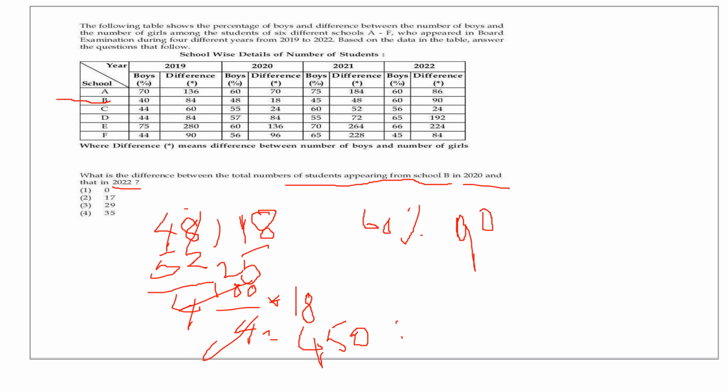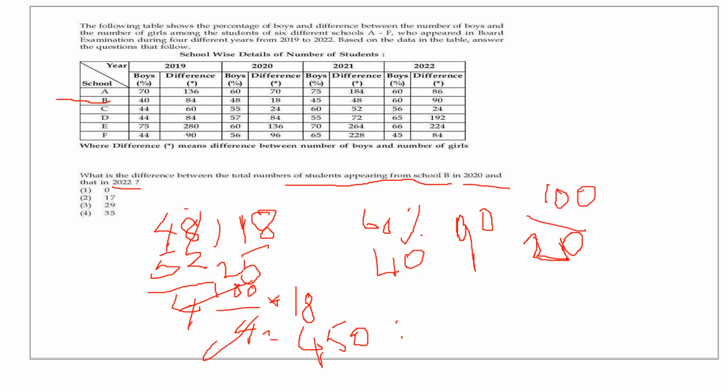And now come to the year 2022. It is 60% boys. What is the remaining? 40% is girls. And what is the difference? 20%. If the difference is 20%, the total is 100.